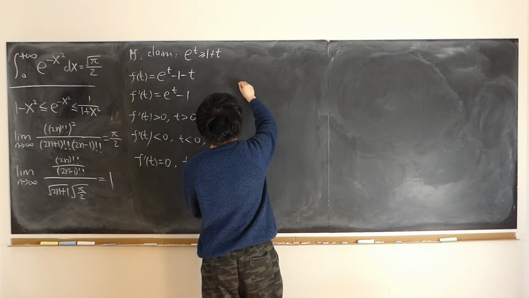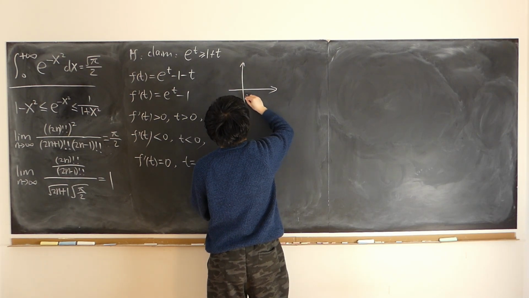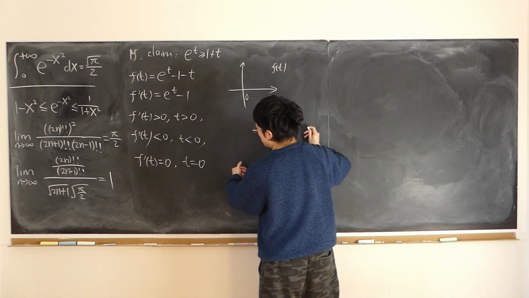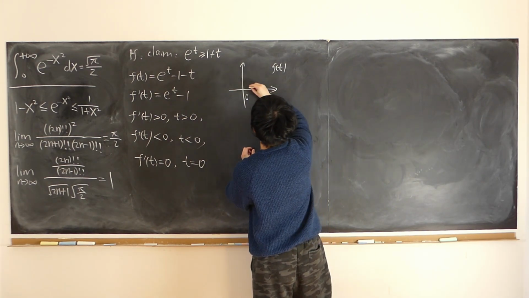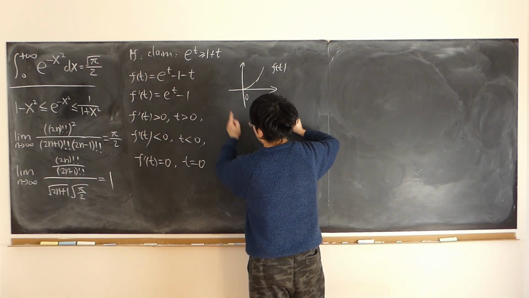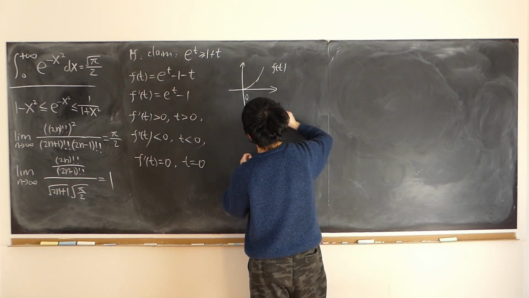So that means my function f of t is increasing from 0 all the way up to positive infinity, and from negative infinity to 0, my function is decreasing.